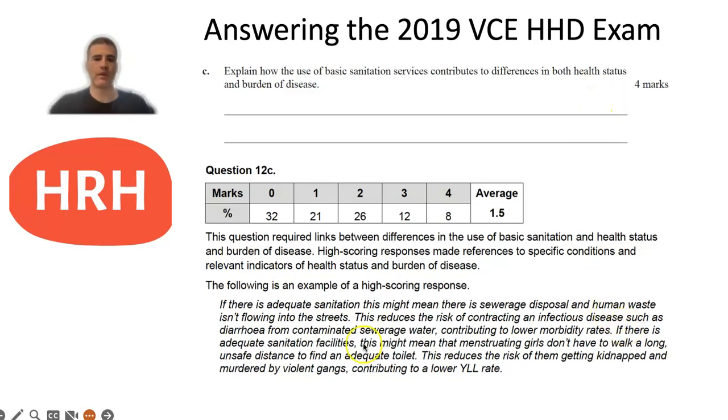Then they went on to say if there are adequate sanitation facilities, that might mean that menstruating girls don't have to walk long and unsafe distances to find an adequate toilet, and reduces the risk of being kidnapped and murdered by violent gangs, lowering the YLL rate and therefore lowering burden of disease. So you can see how that answer did what I mentioned before and broke into 2 parts: 2 marks for health status and 2 marks for burden of disease. That's a common type of question, so make sure you've got that clear in your mind.